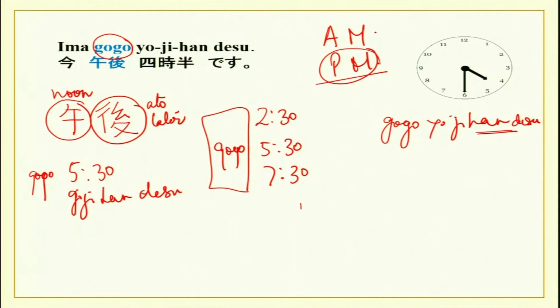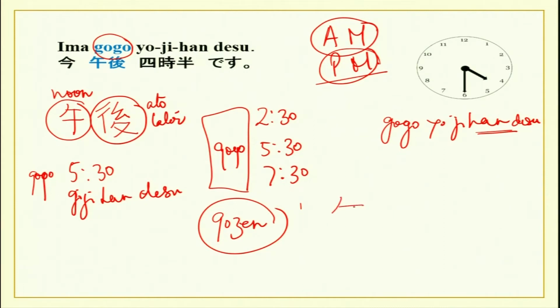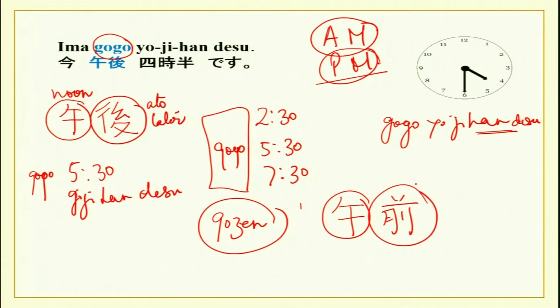Now, how will you say AM? AM is gozen. Now, how is gozen written in kanji? Well, go is just the same. Go is noon. So, this is noon and this is before or earlier.